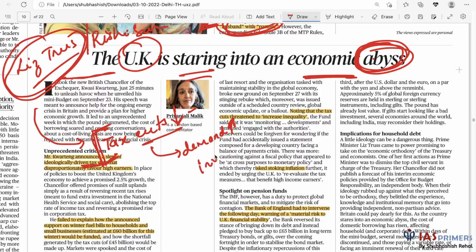It will spur investments. That should be the logical thing going forward. Further, there was concern over inflation also because, especially after the Ukraine war, the energy prices have increased. So tax cuts especially on high earners, because people who earn more tend to invest more also.